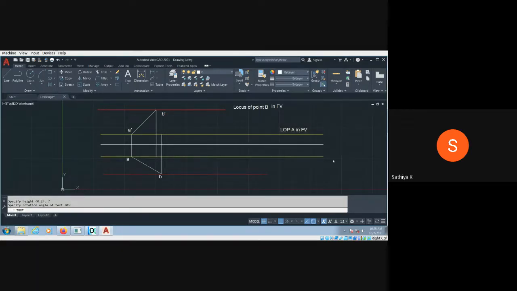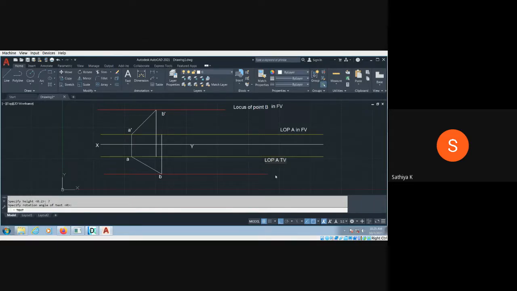This is nothing but a reference line, X or Y. So that much length is not required actually. We can reduce the length. It's a reference line, and this should be the locus of point A in top view.